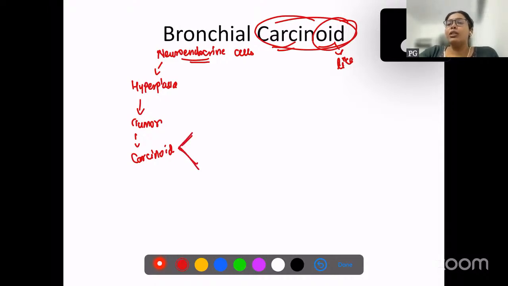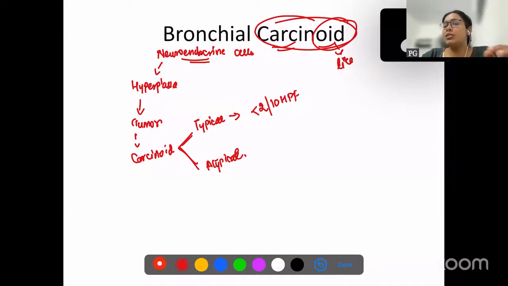Bronchial carcinoids can be typical carcinoid and atypical carcinoid. Typical carcinoid is a simple low-grade tumor where mitosis is less than 2 per 10 high power fields. Why is mitosis important? Mitosis is the replicative capacity of the cell. The replicative capacity of the cell is less than 2 per 10 high power fields, which means it's not very replicative. Because of that, this tumor is a well differentiated, low-grade tumor, and there is no necrosis.